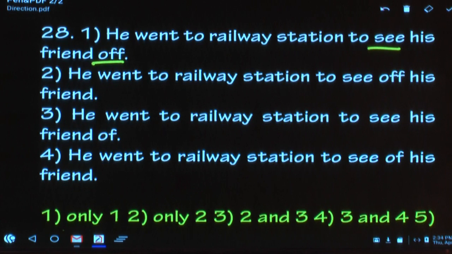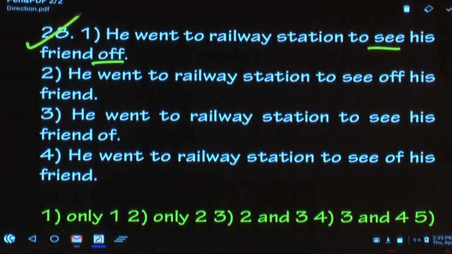Now it is separable. That means what? It is right or wrong? Please mark it right: He went to railway station to see his friend off. No second thoughts. It is a separable phrasal verb. Second option, he went to railway station to see off his friend. See off. This is also right.